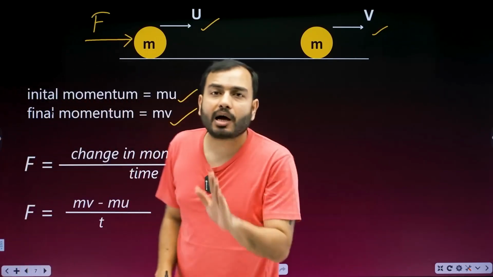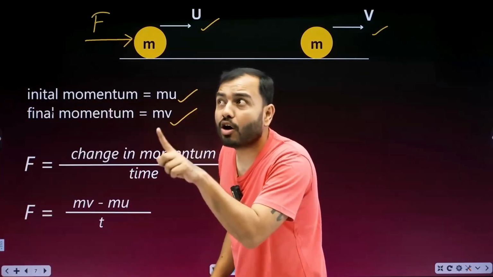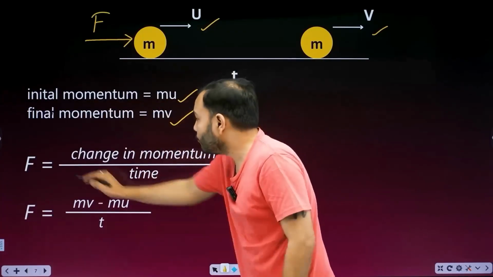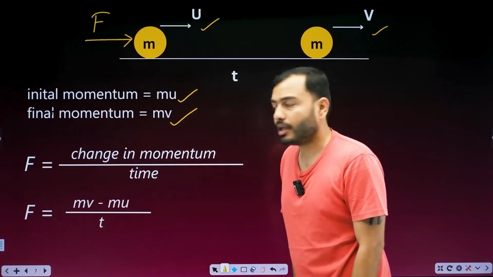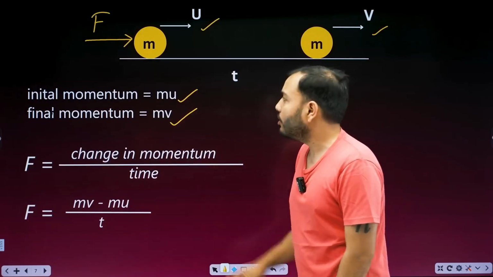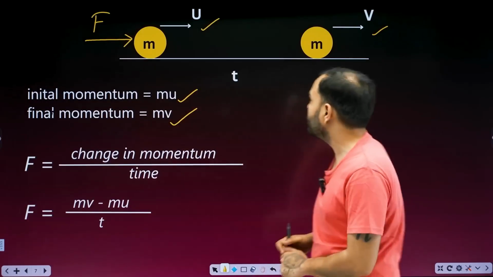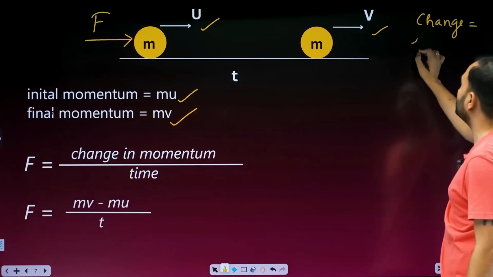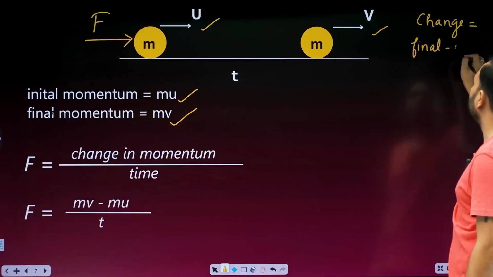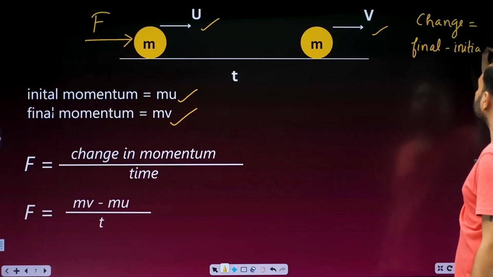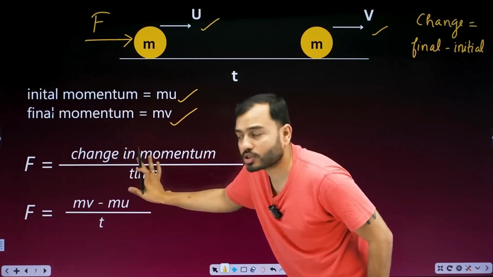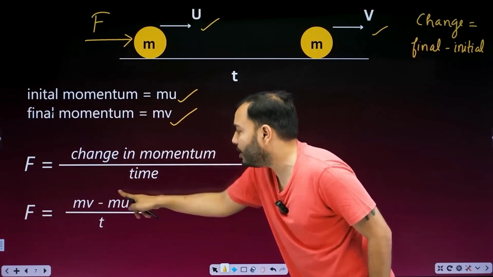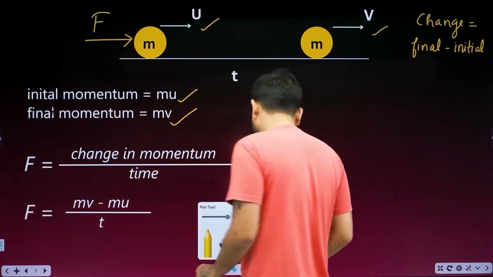What formula did we read for force? Force is proportional to rate of change in momentum, meaning change in momentum upon time. Force is equal to change in momentum upon time. What will be the change in momentum? Final minus initial. Whenever in physics and maths a change is mentioned, we do final minus initial. So change in momentum, final minus initial, meaning mv minus mu, by t. Till here it came.